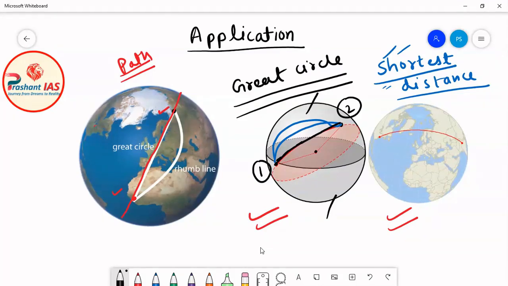Okay, similarly, let's suppose if this is place number 1 here and this is place number 2 here, and if a person wants to go from place 1 to place 2, then what he has to do is draw a great circle by joining both of these points. Then the distance along the great circle will be the shortest distance.